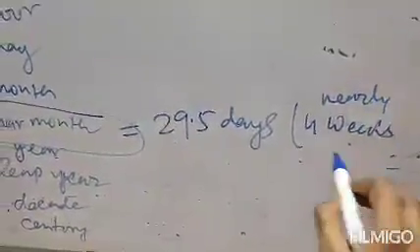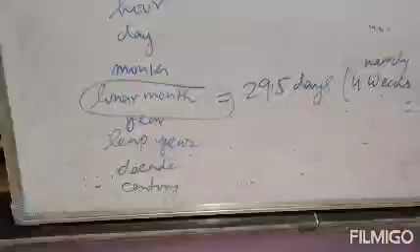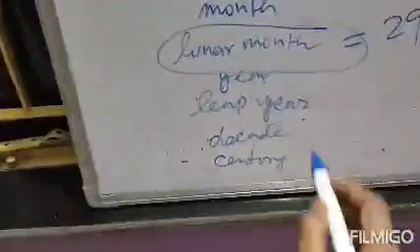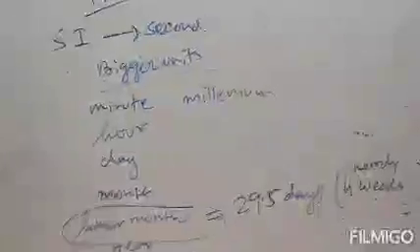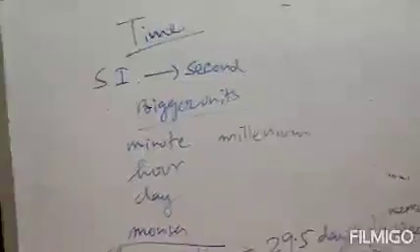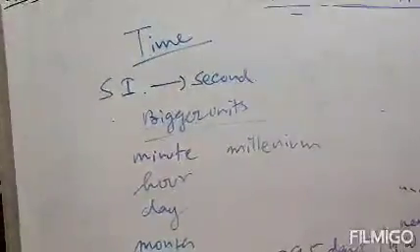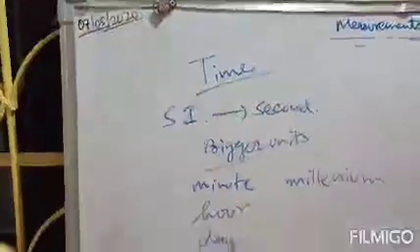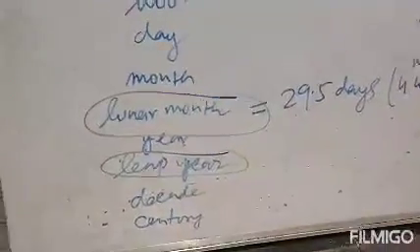29.5 days, or nearly 4 weeks. This is your lunar month. Clear? Next, leap year. You know what a leap year is? A leap year means 366 days: 1 day extra in the month of February, that is 29 days instead of 28 days, and for the whole year, 366 days instead of 365 days. That is your leap year.